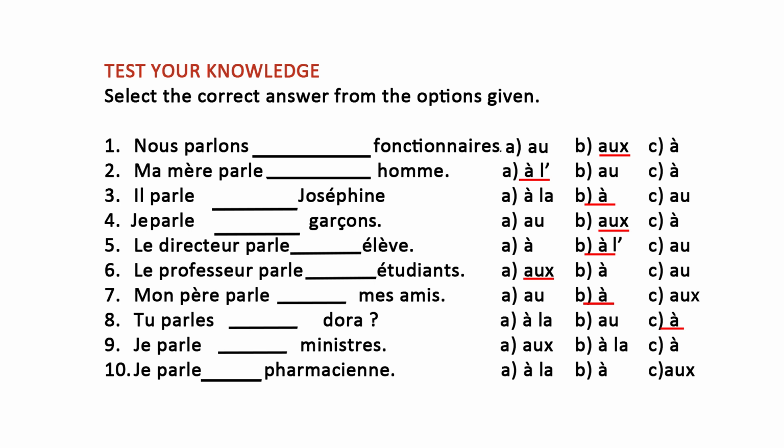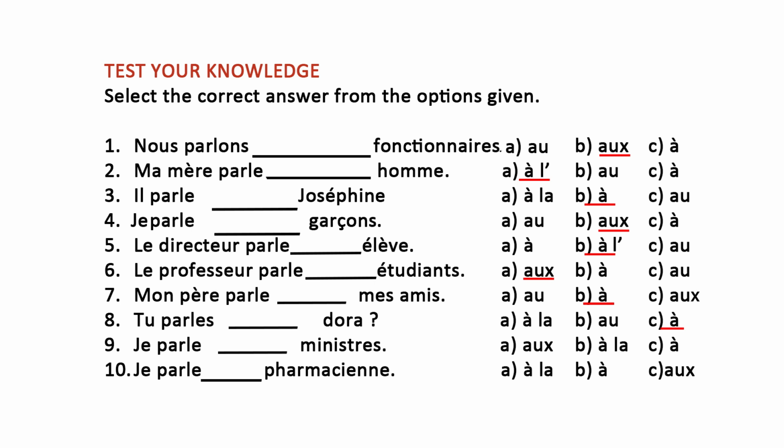Now we have je parle-ministre. Je parle-ministre. I talk dash minister. So here, minister is in plural, so ministers. All right, so let's see. Je parle-ministre. Let's see whether you can select the correct answer. Right? So try your best in a few seconds.